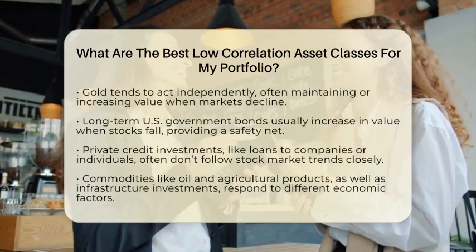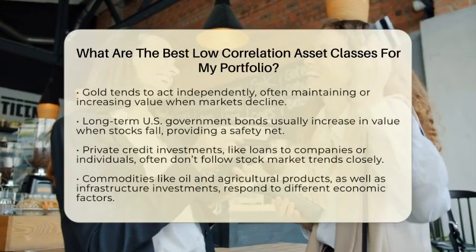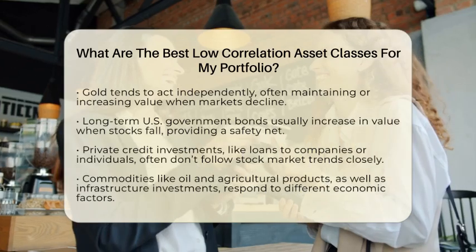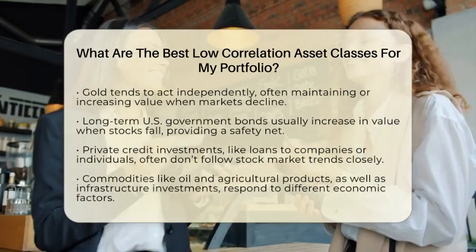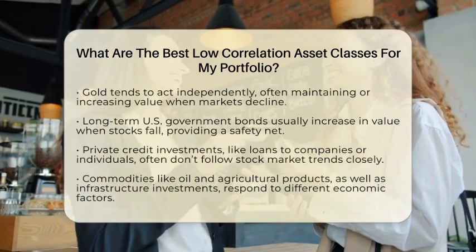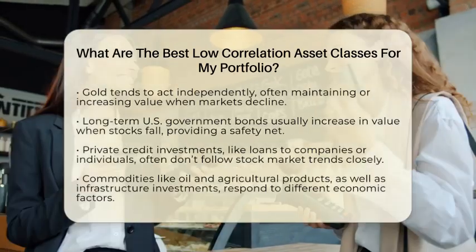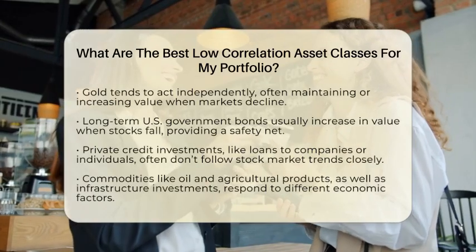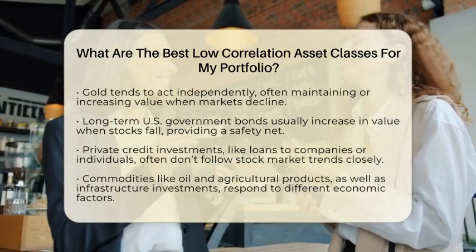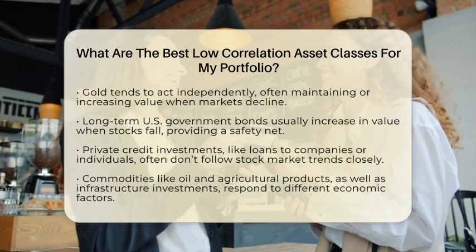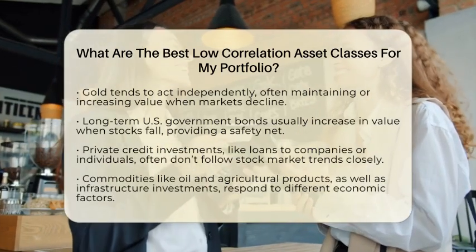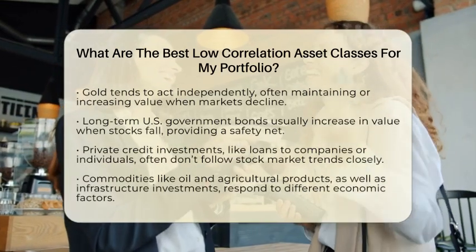Long-term government bonds, especially those issued by the United States, tend to go up when stocks go down. They act as a cushion, providing steady returns and helping balance your portfolio during market dips. Private credit or lending investments are loans made to companies or individuals that aren't traded on public markets. These usually don't follow stock market trends closely and can bring in regular income.